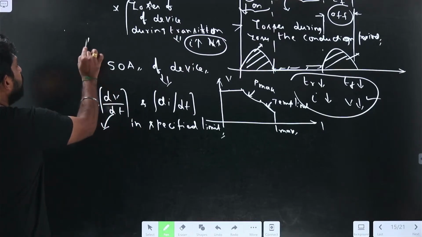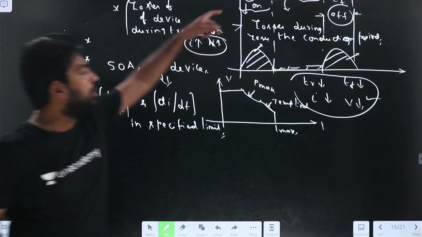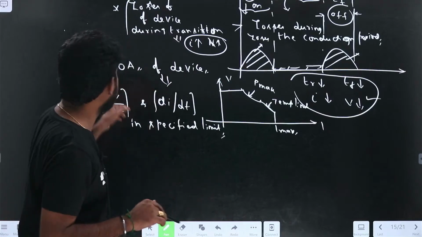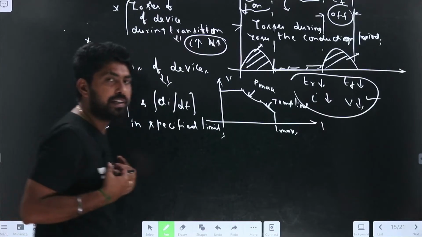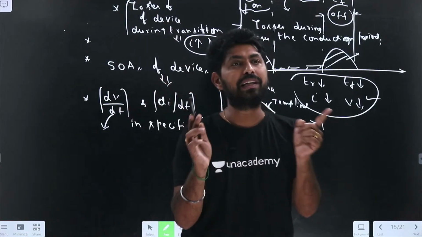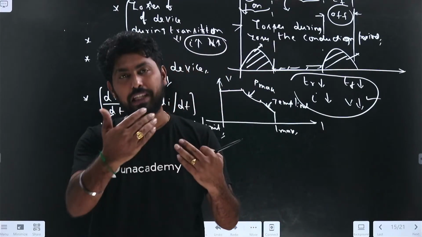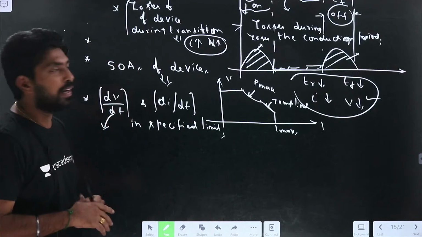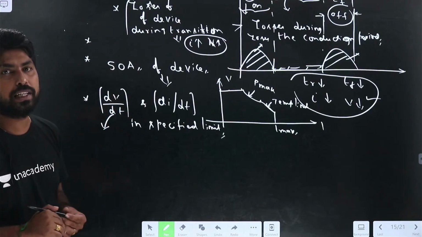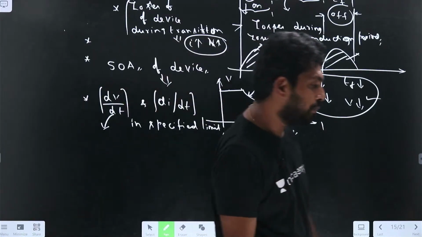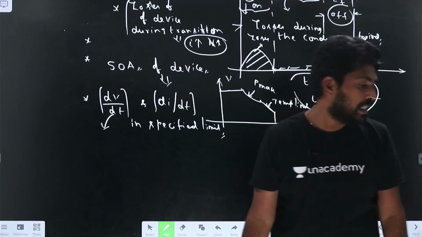First, the losses should be minimum, so we need to keep the current and voltage as well as TR and TF minimum, right? The second is that the device should be operated in the safe operating area. The third one is what I have mentioned here: dV by dt and di by dt are in the specified limit.